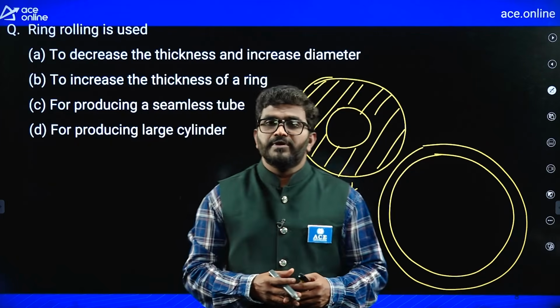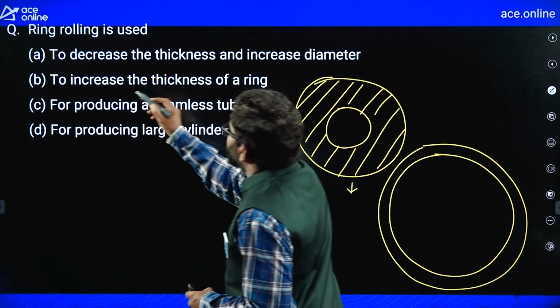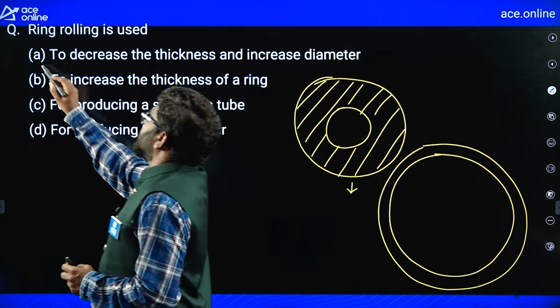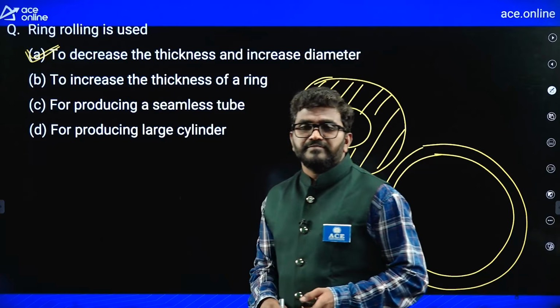By using rolling operations we can make it, so to decrease the thickness and increase the diameter. So this is the correct answer for this ring rolling question.